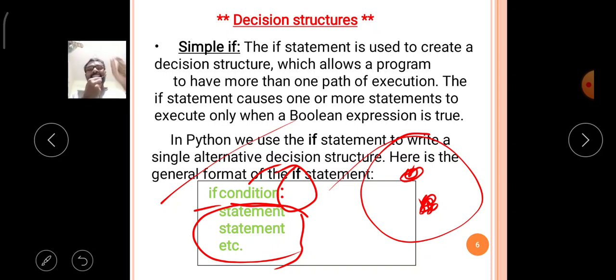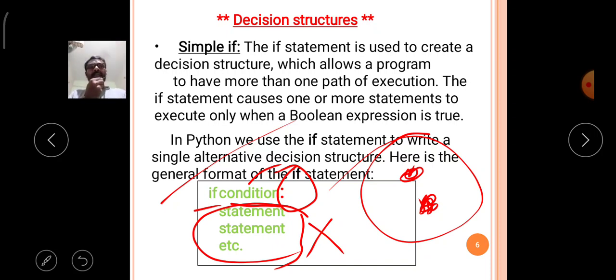If the given condition is false, it simply omits the group of statements from the execution. Like that, the simple if condition is executed in the Python language.